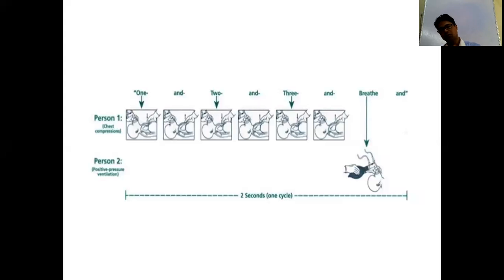Suppose after giving 1 minute of this bag and tube ventilation with chest compression, still the baby is not getting heart rate more than 60, and also the color is cyanosed. Even with respiration, then you have to give some medications to increase the inotropes, to increase the contractility.